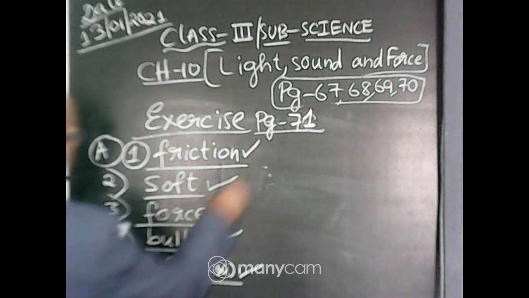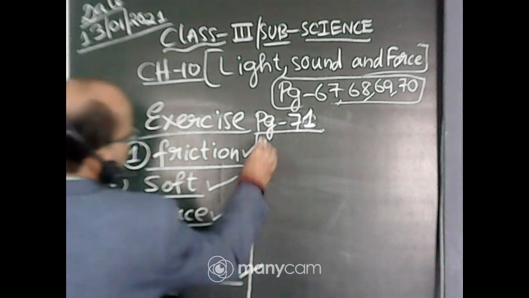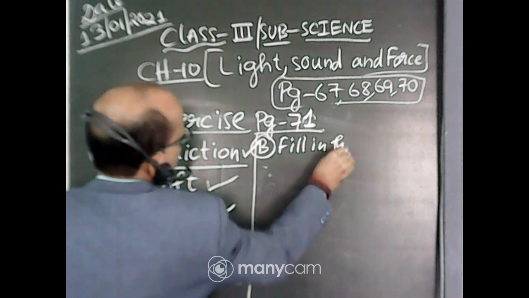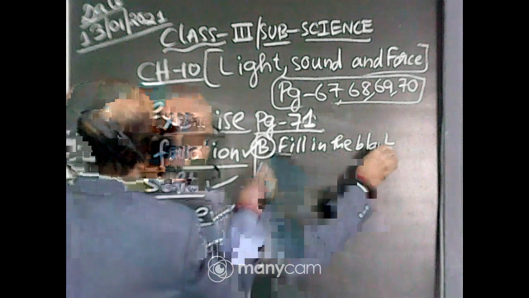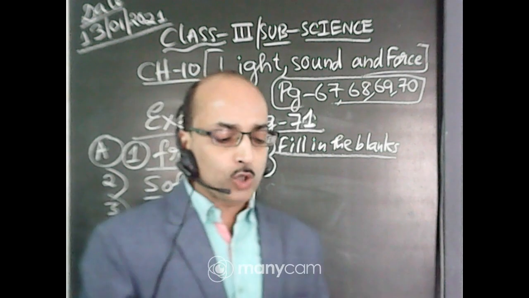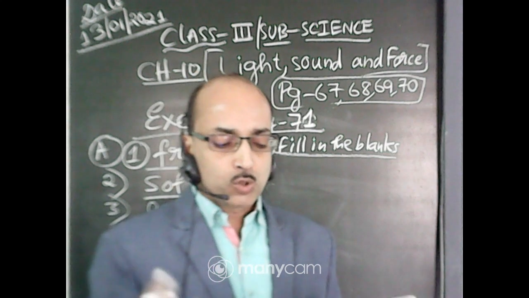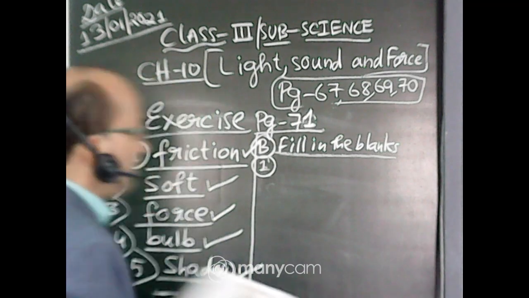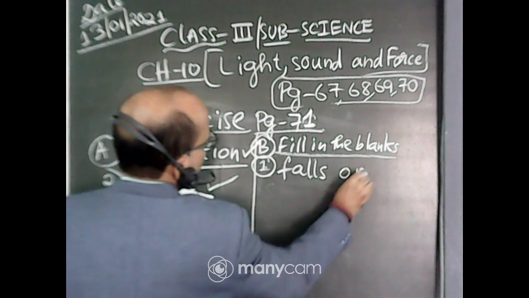Yes. Now we will be doing this one, the fill in the blanks. Number B. Fill in the blanks. Number 1. We see non-luminous objects when light dash on them. So we see non-luminous objects when light falls on them. Falls on.